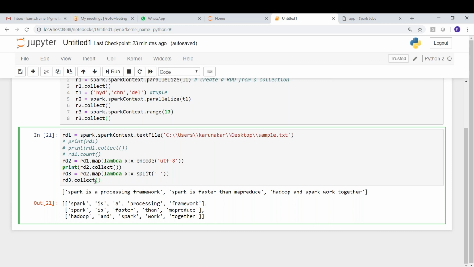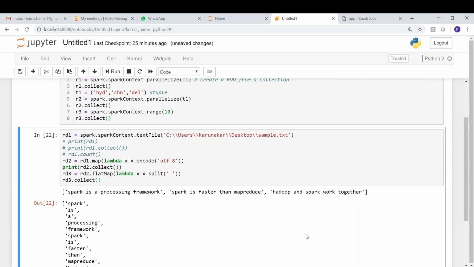Now tell me, after we get RDD3, what shall we do? Just observe what's going to happen here. I'm doing flatMap. So with this, what is going to happen? Just observe. I'm just printing this here. What happened? Just observe here, guys.